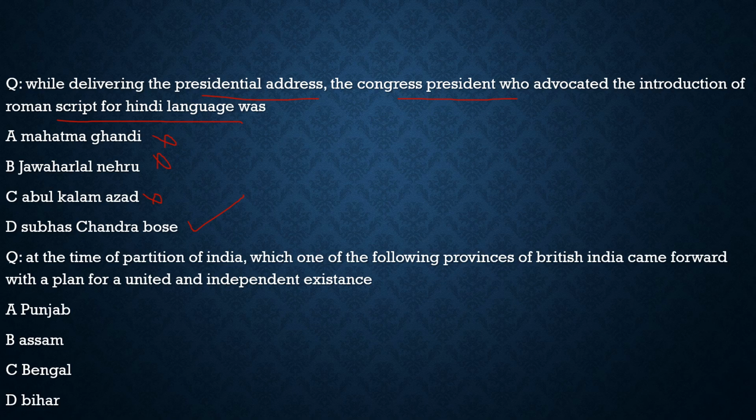Coming to the last question of today's discussion, it says, at the time of partition of India, which of the following provinces of British India came forward with a plan for a united and independent existence? Was it Punjab? 100% correct. So with respect to this question, the correct statement is option A. So with this, we complete today's discussion.